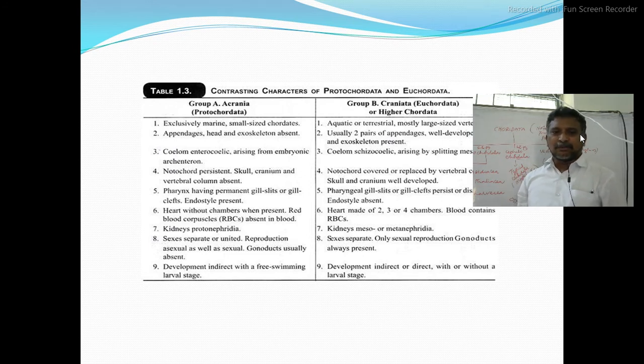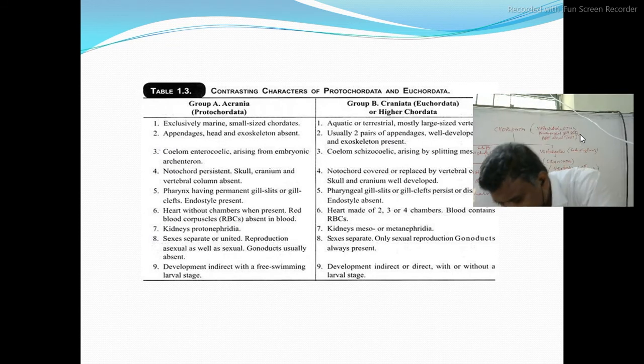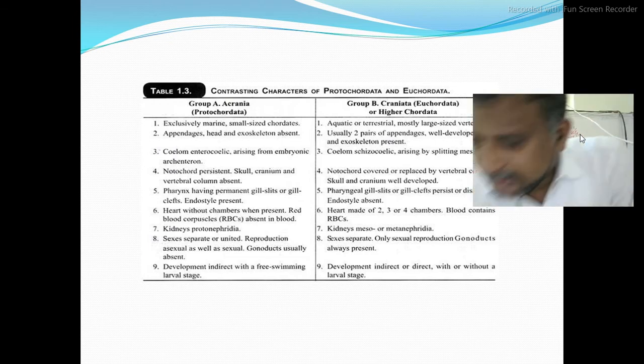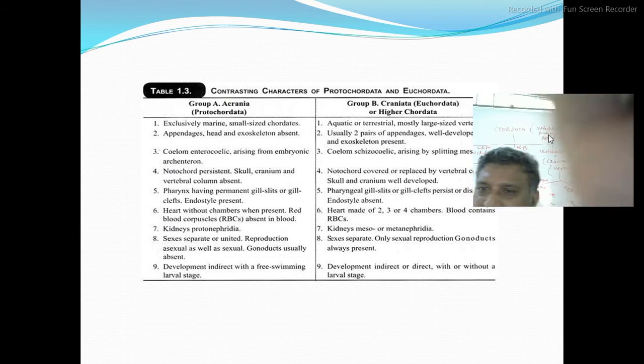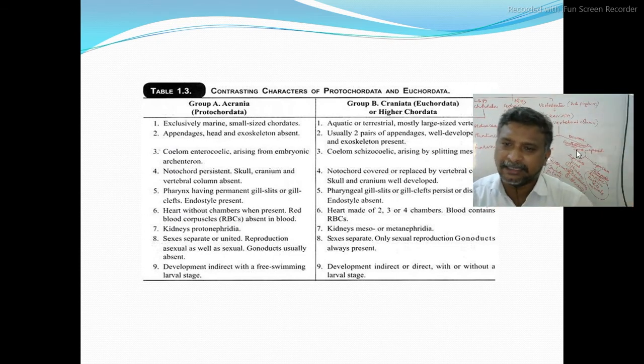In protochordata, development is indirect with a free swimming larval stage. In higher chordates, development is indirect or direct, with or without a larva. All these are the differential characters between protochordata and higher chordata.